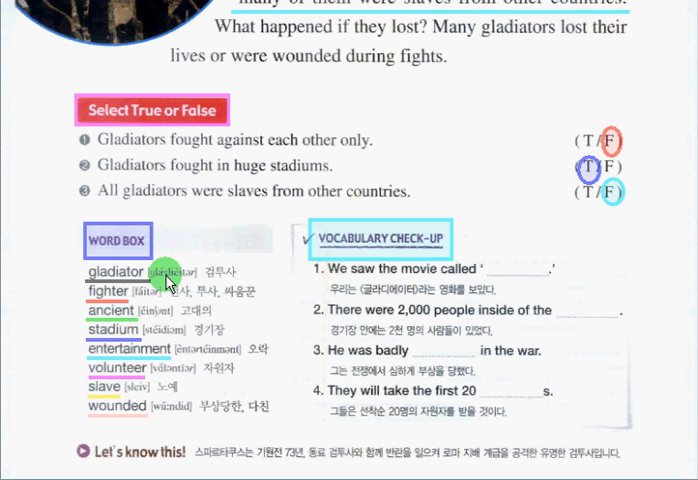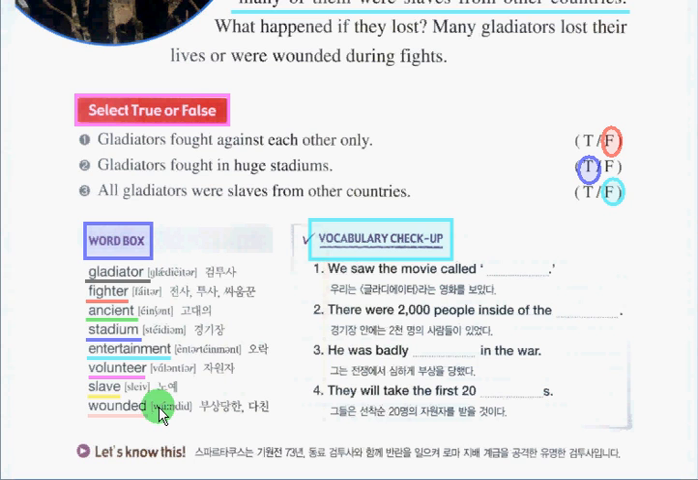Gladiator, fighter, ancient, stadium, entertainment, volunteer, slave, and the last word, wounded.